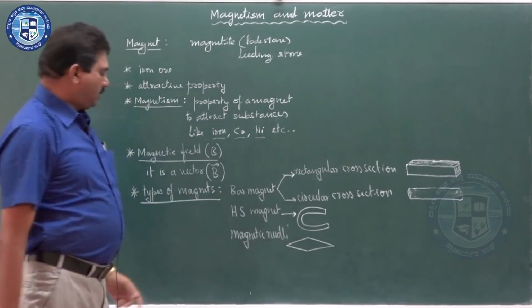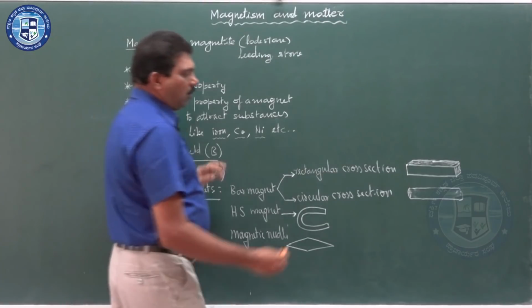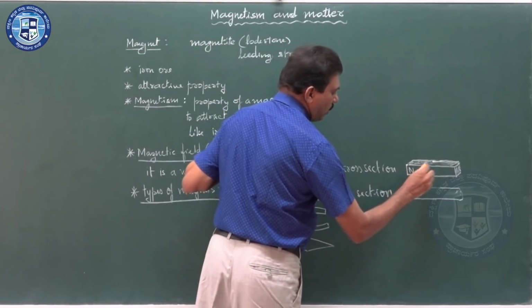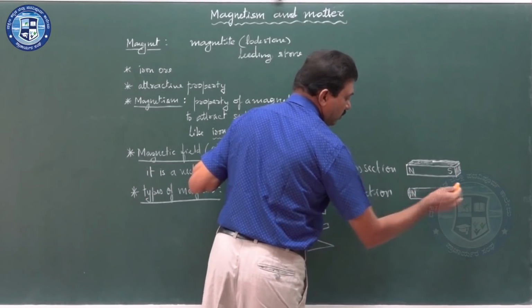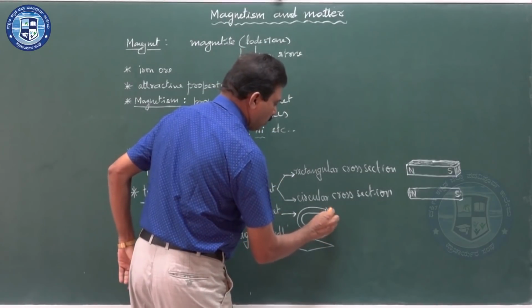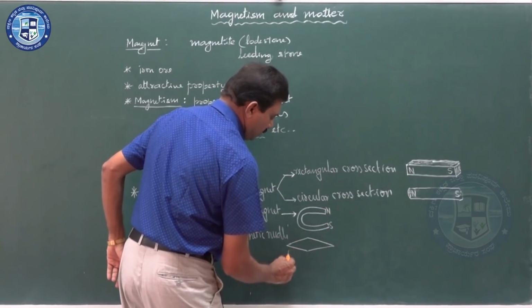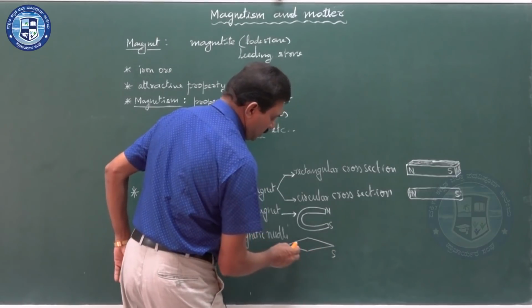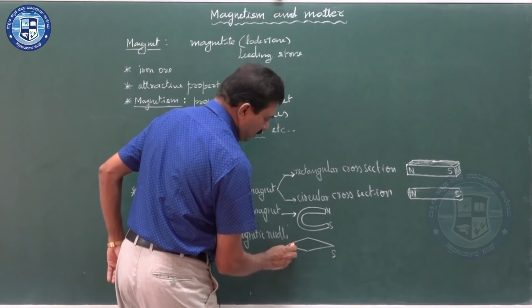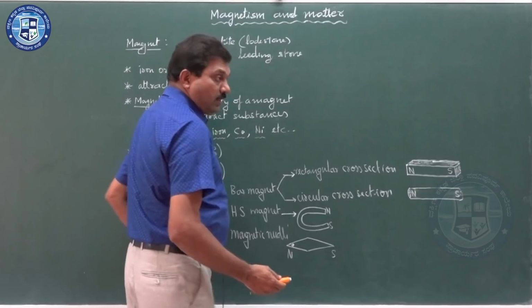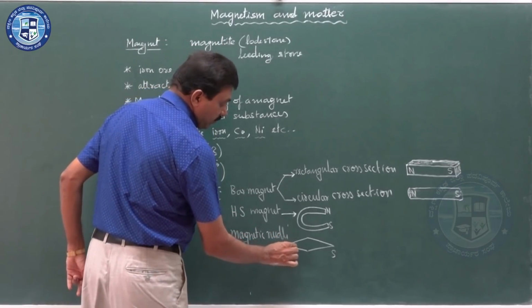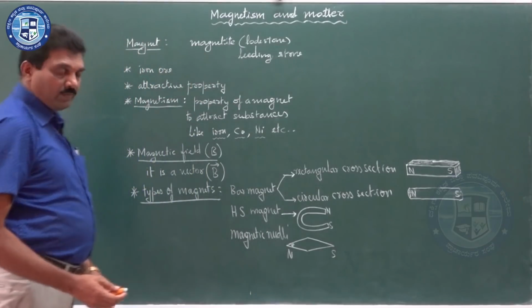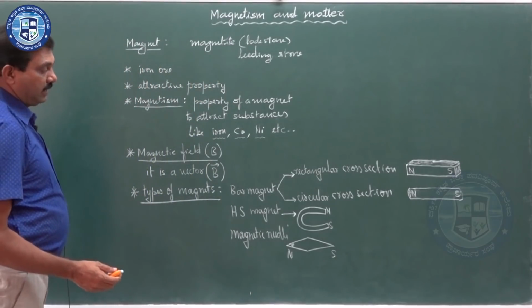In all these magnets there are two poles, one called north and the other called south. The north pole in a magnetic needle is always indicated by a small dot in it.